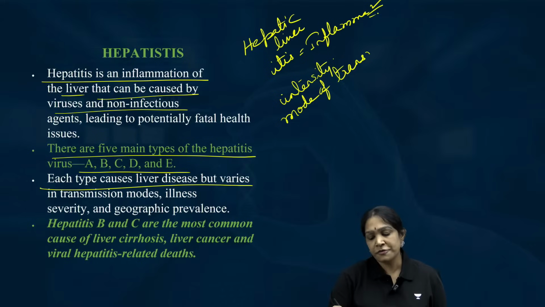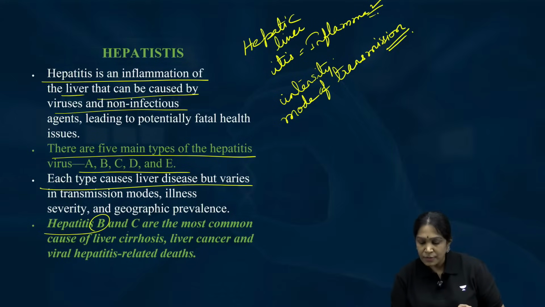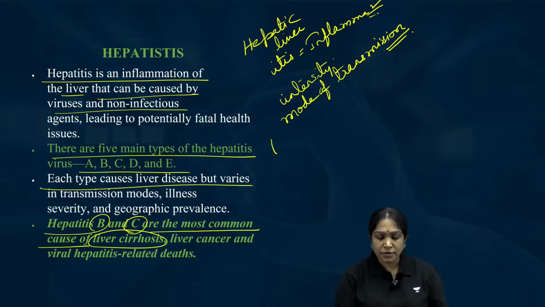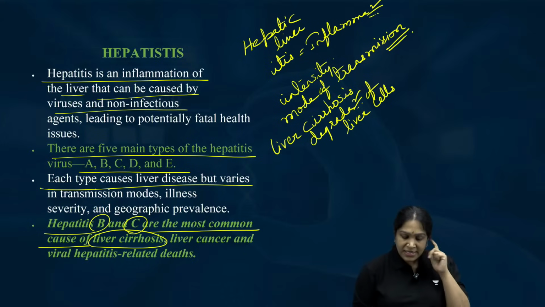Intensity and mode of transmission. Is it clear? Okay, so that is about the types of virus. Is it clear? Hepatitis B and C are the most common causes of liver cirrhosis. What is liver cirrhosis? Memorize the word please. Liver cirrhosis means degradation of liver cells. Degradation of liver cells. Is it clear?